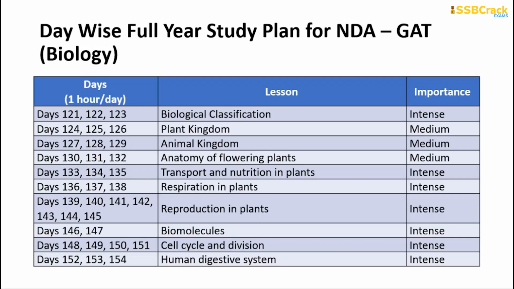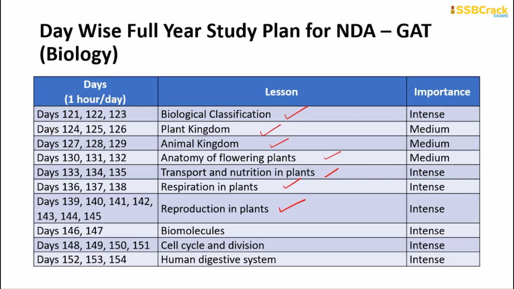Going now to the next important study plan regarding the biology I was discussing, please spend 3 days learning about biological classification and 3 days each learning about the plant kingdom, animal kingdom, anatomy of flowering plants, transport, and nutrition and respiration in plants, because reproduction in plants is a very huge chapter. So there you will be spending around 7 days, that means 1 week of time, learning about the reproduction